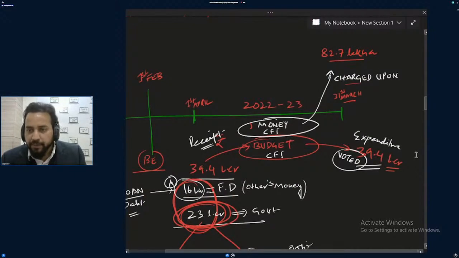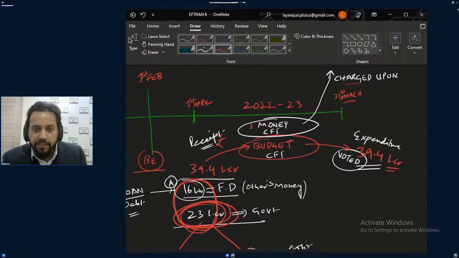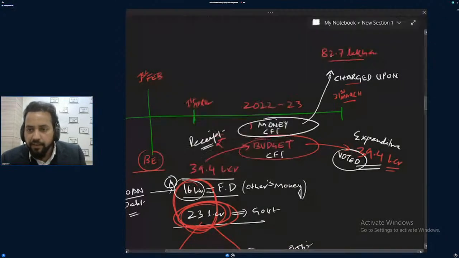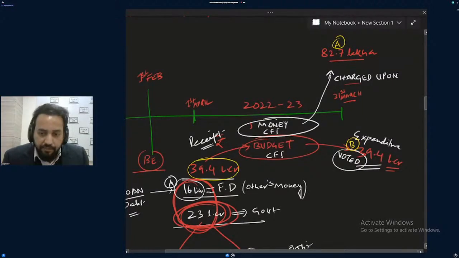Is it possible to spend A plus B? I'll be writing this, this is A, and A plus B. Is it possible to spend A plus B when you have only this much as your receipt? Is it possible to spend A plus B when you have receipt only as 39.4? So sure there is, got your point?